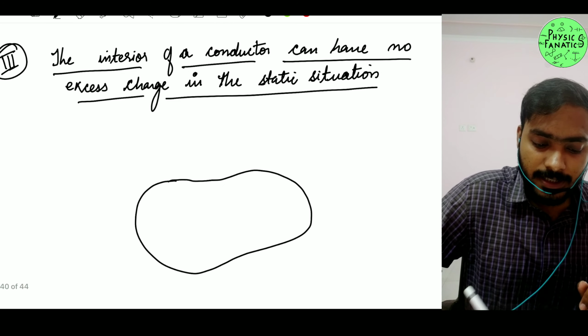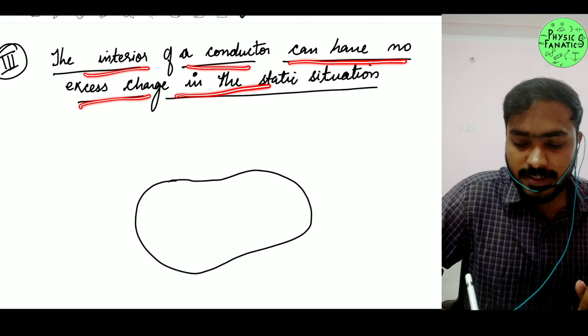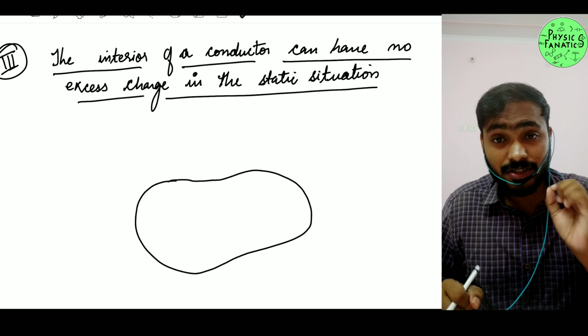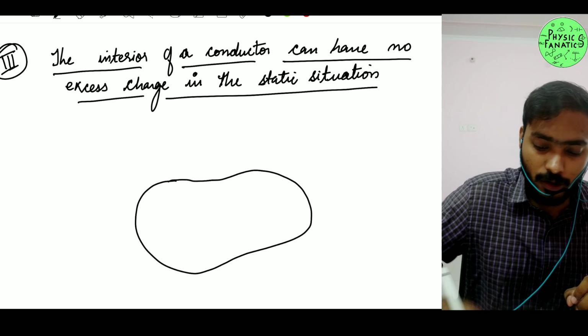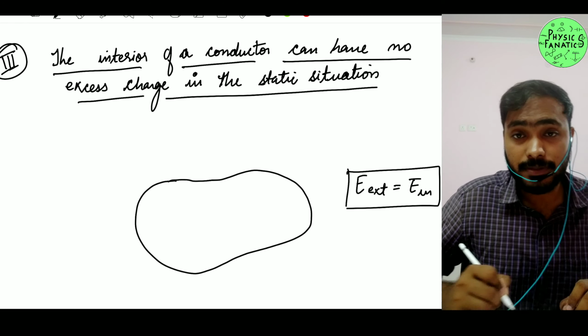The third property says the interior of a conductor can have no excess charge in the static situation. Obviously, we are talking about the static situation here. Now static situation means, obviously, when your E external is equal to your E induced, right? When this situation happens.